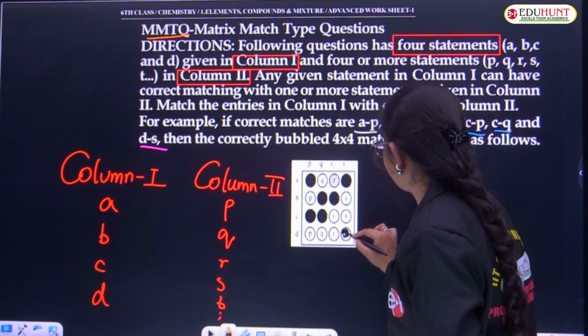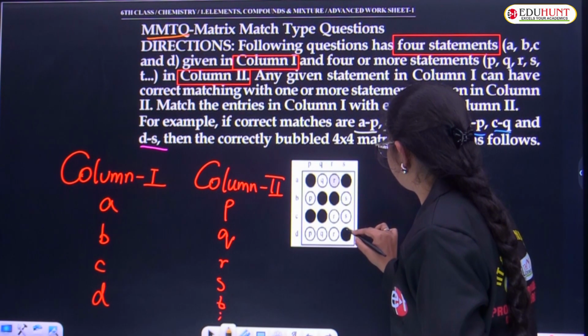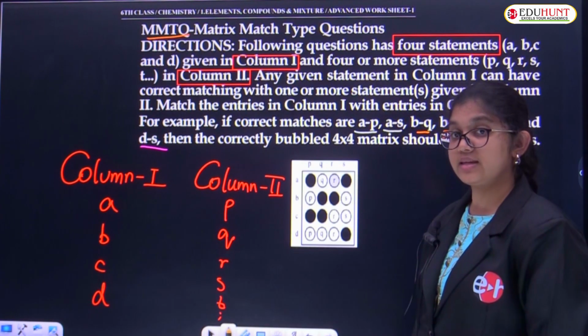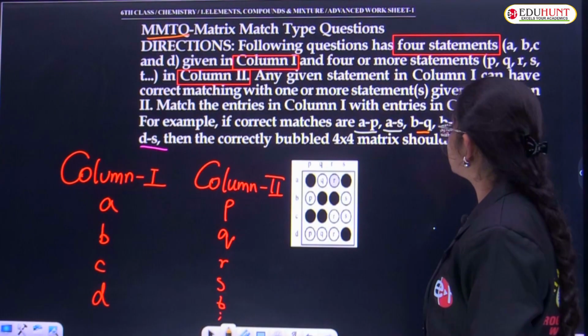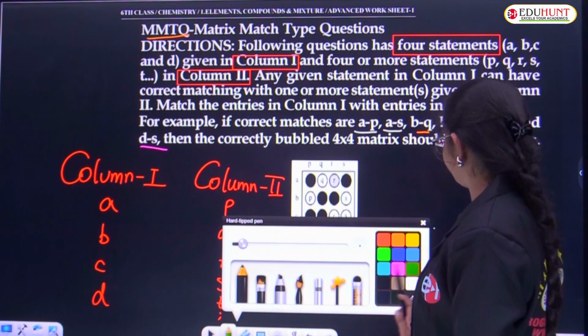Once again, watch it carefully. Bubbling matters a lot. If you bubble it outside, you may lose the mark because all of this will be in scanning mode. Okay, so like this, you have to answer questions. Clear, children? So before matching, what will you do?